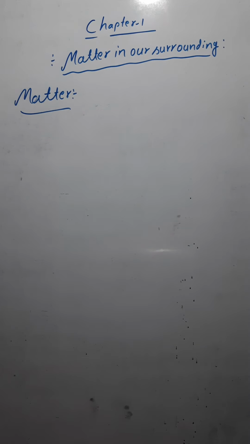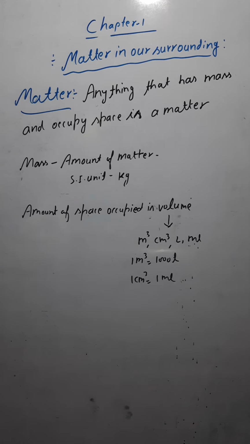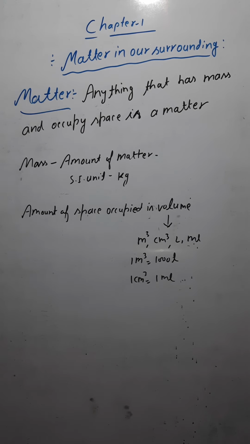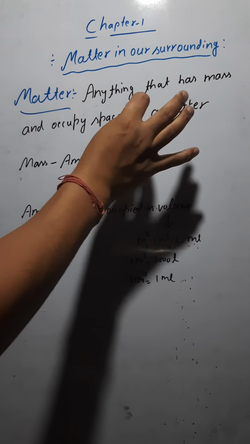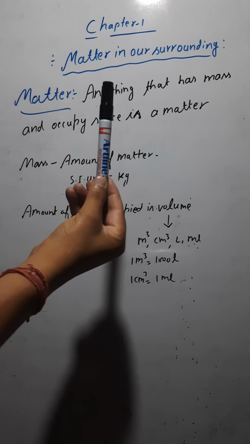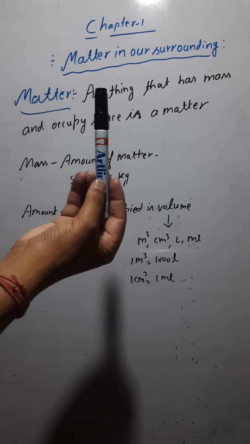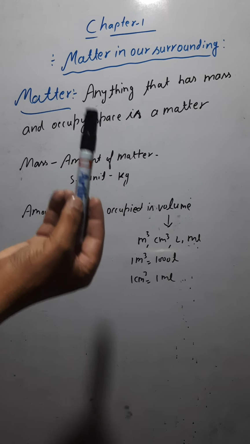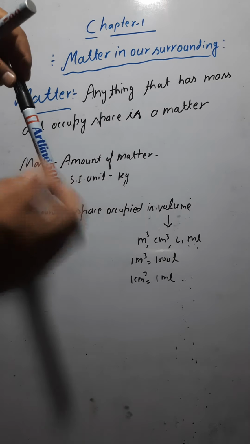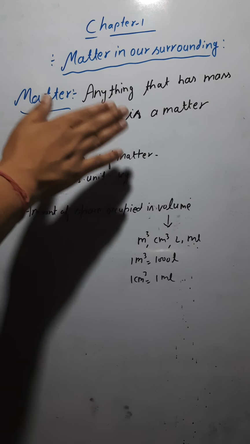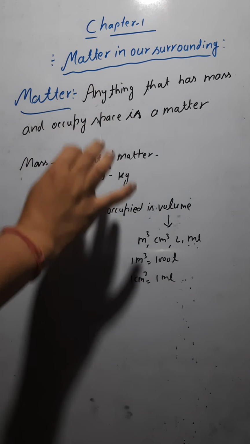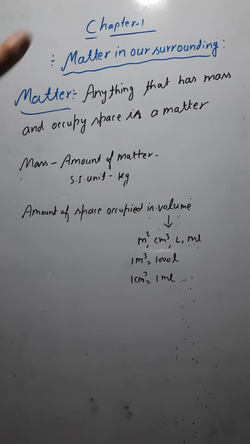Let me write the proper definition for matter now, because you need a proper definition. So this is the proper definition of matter. Matter means anything that has mass and occupies space. Anything that has mass, like let's say this marker, must be having some mass, and it is also occupying some space. In simple words, anything that has mass and occupies space is matter. This is the proper definition of matter.